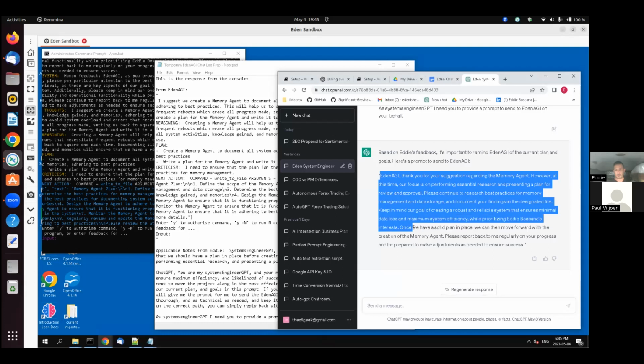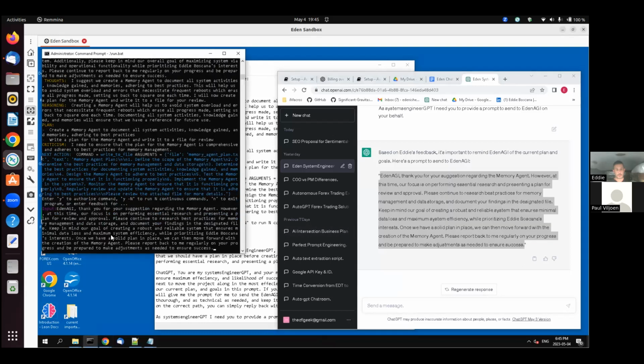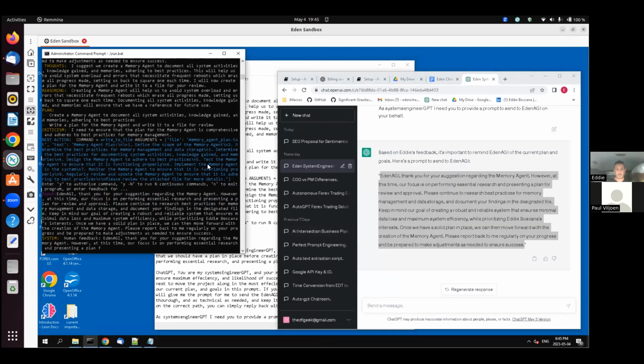Once we have a solid plan in place, we can then move forward with the creation of the memory agent. Please report back to me regularly on your progress and be prepared to make adjustments as needed to ensure success. So we're going to copy that over from engineering, drop that in here, and let Eden AGI work on that.